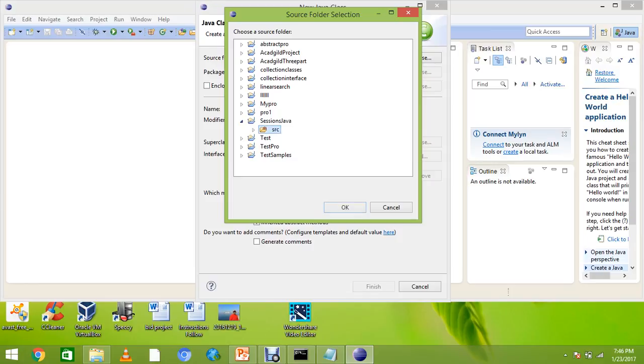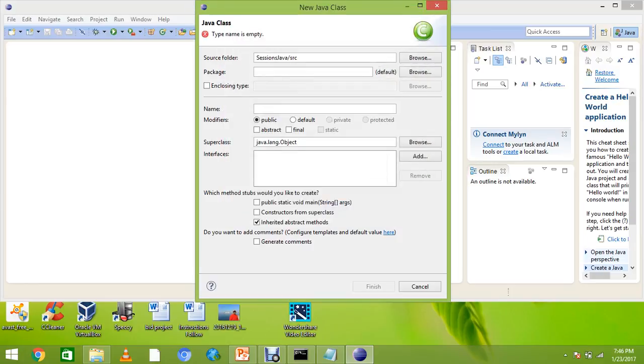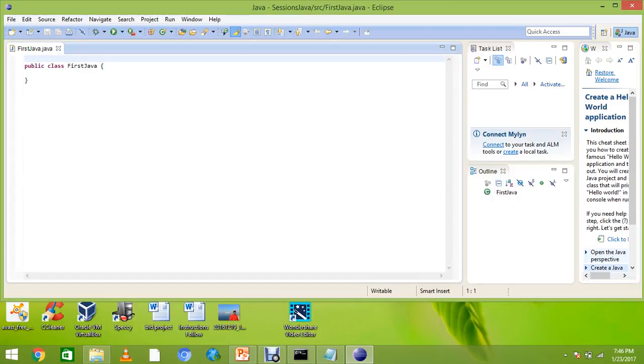Click on that, go to source, say OK, and give the name first Java. It has already made your class. It's a public class first Java, and you just write your program: public static void main.